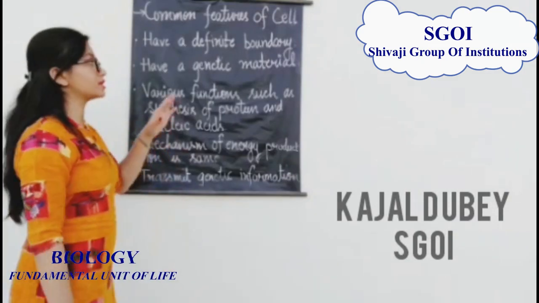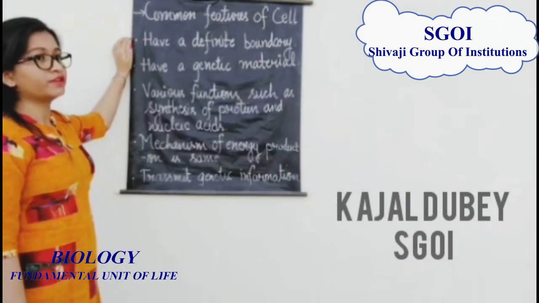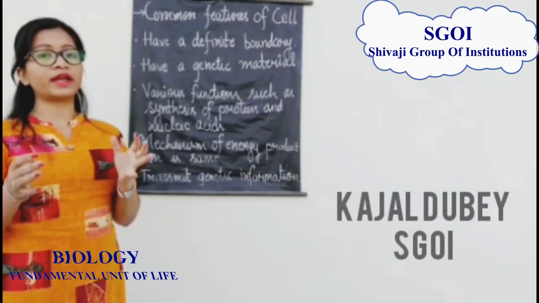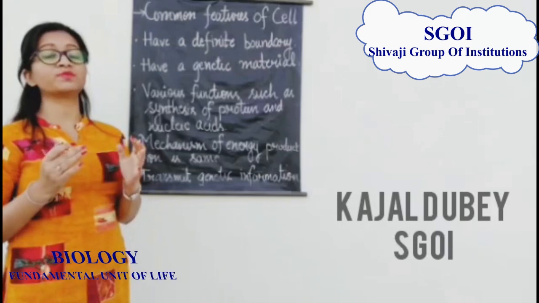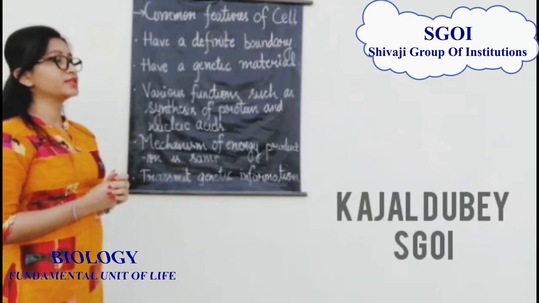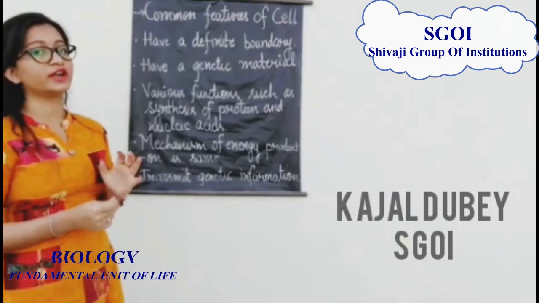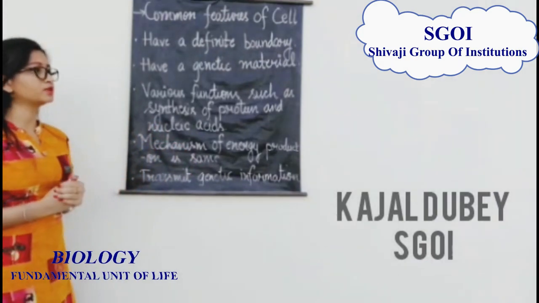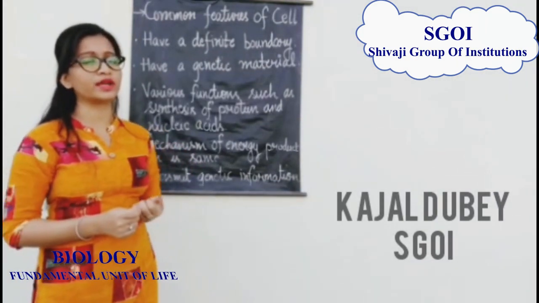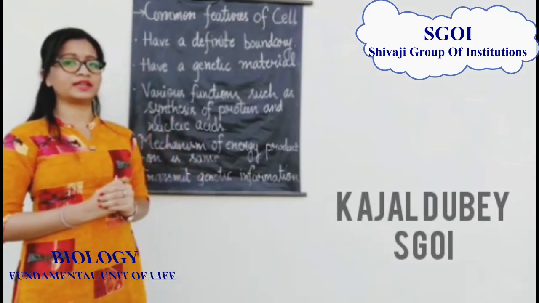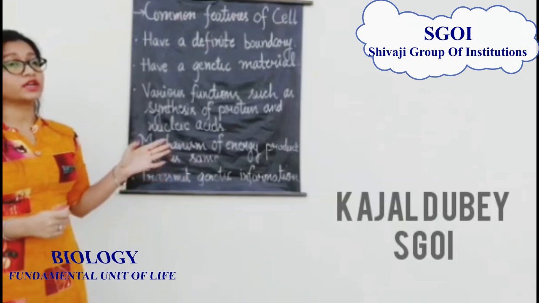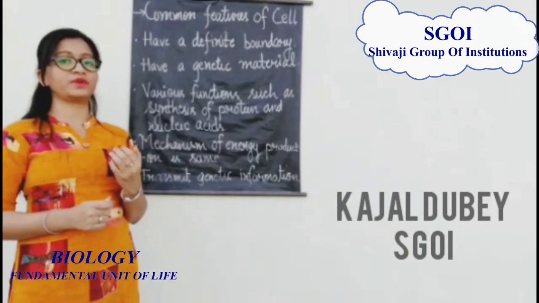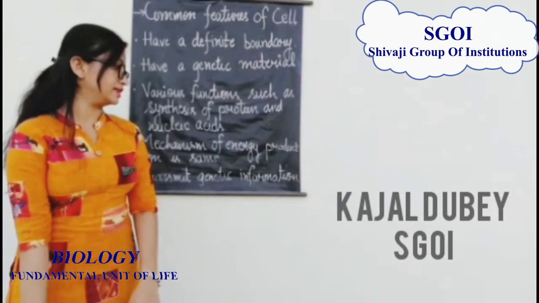The next thing I am going to discuss is some common features of the cell. The first very important feature is that all cells have a definite boundary. That boundary which separates and maintains the individuality of the cell is known as the plasma membrane or cell membrane. Second, all cells have genetic material. Usually it is DNA and sometimes it is RNA. Third, various functions such as synthesis of nucleic acid and synthesis of protein occur in the cell. The mechanism of energy production in all cells is always the same. And the last thing is that all cells transmit genetic information to their successor cells.